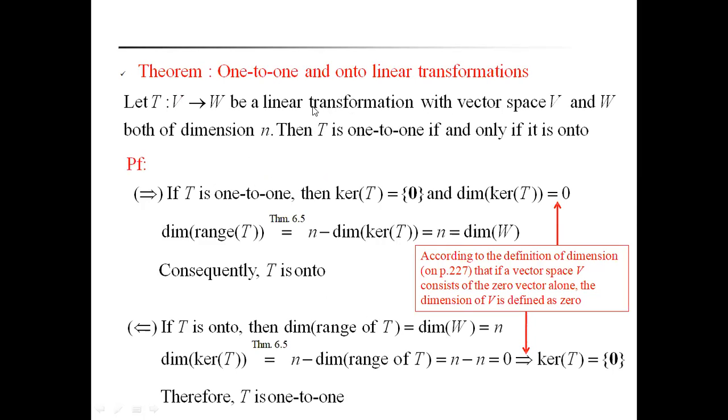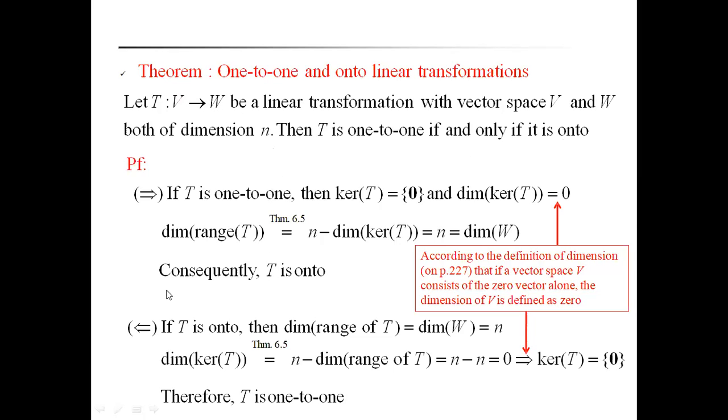Now let us discuss one more theorem. Let T from V to W be a linear transformation, with vector spaces V and W both of dimension n. So V has dimension n and W also has dimension n. Then T is one-to-one if and only if T is onto, because both have the same dimension. Now we will prove this theorem.